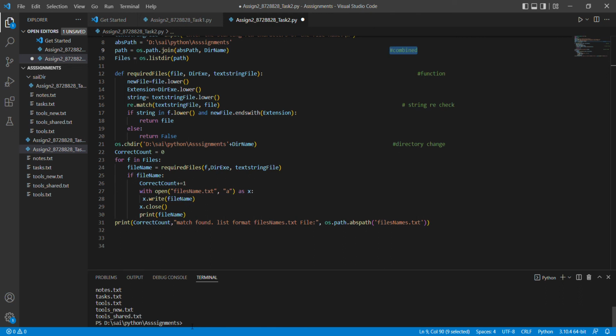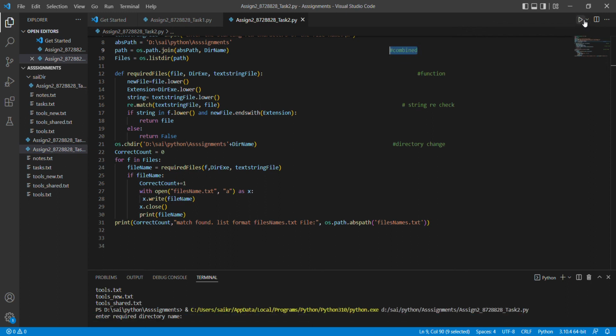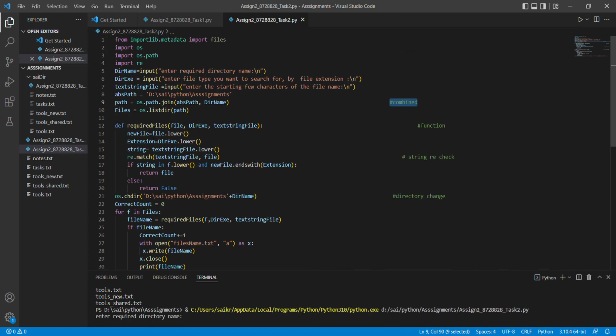Just check the output here. Run the program and debug. Just run the program here. Yeah, got it. Entire required directory as per here, right? We need to give a directory, my directory name, any directory. Let's check with an unavailable directory name. Some test